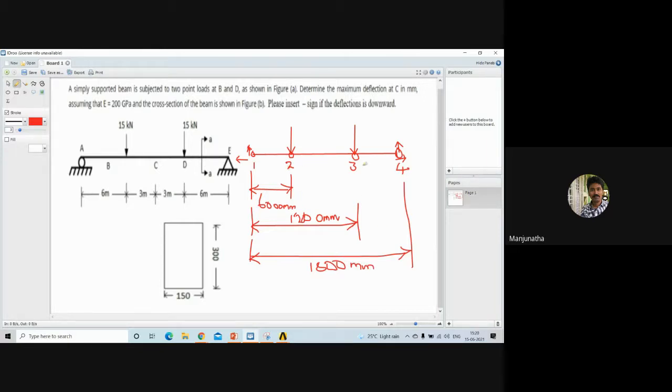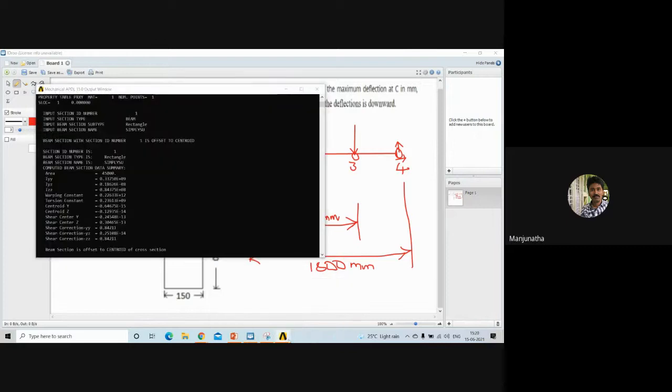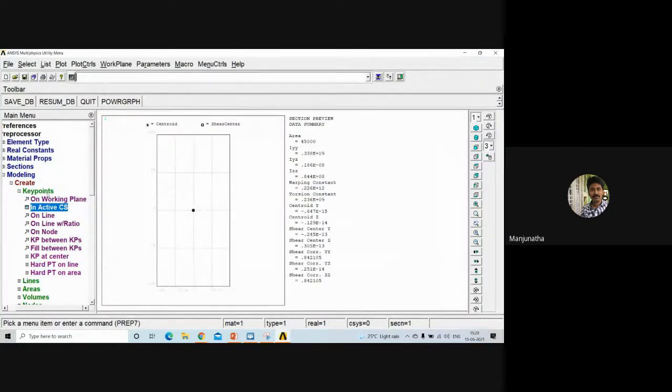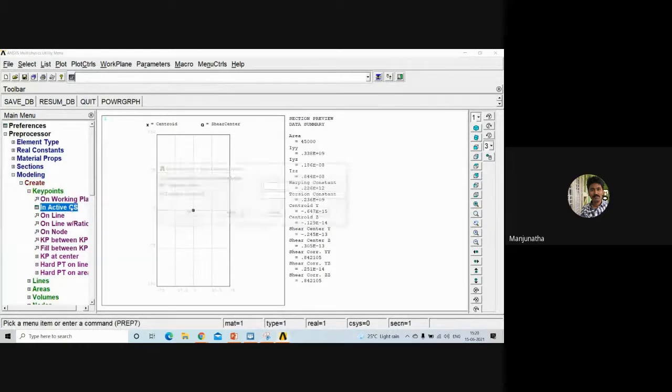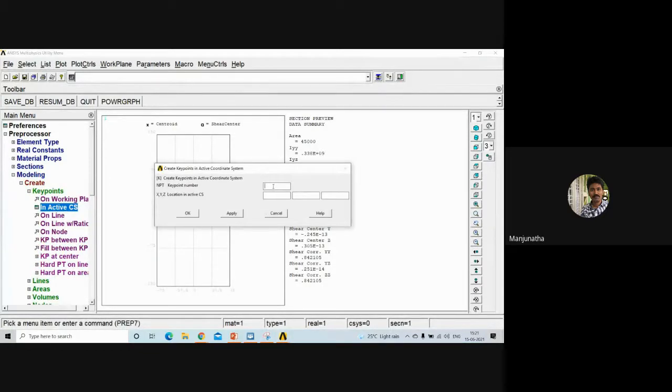So we need to define these key points first. After defining these key points at the respective distances, then we have to create a line between these key points. Shall we do that? Okay, create key points in active coordinate system. So create first key point number 1. It is origin point. So let it be as it is as 0. Click apply.